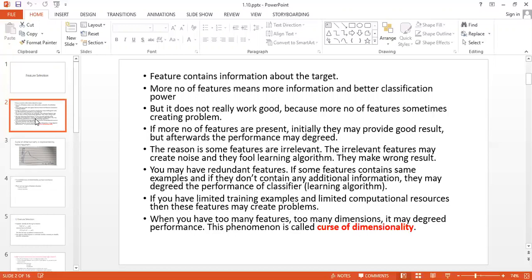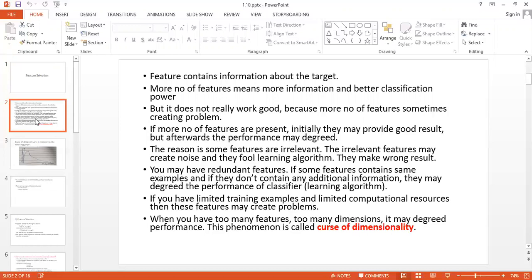They make wrong results. It is not always the case that all the features we have are useful for the algorithm. Some features are irrelevant, and some are redundant. Irrelevant means not useful for that algorithm, and redundant means they come repeatedly again and again.